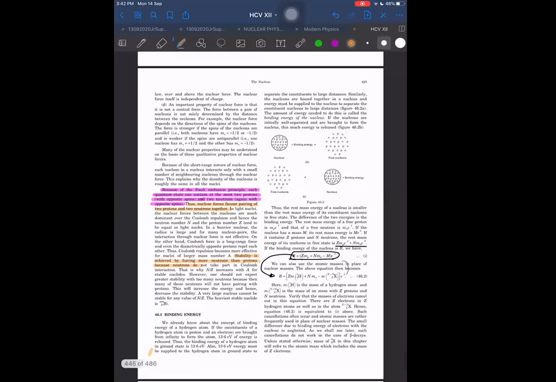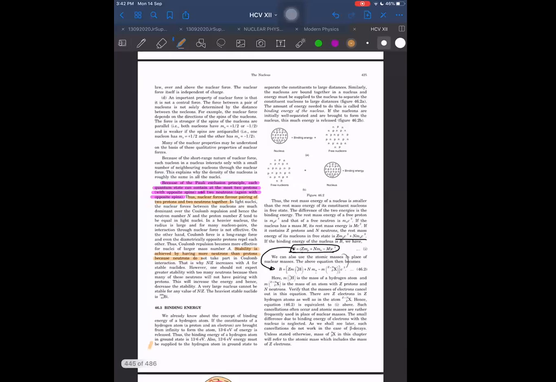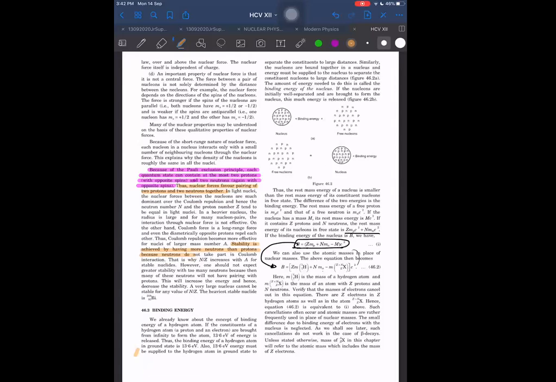The nuclear forces favoring pairing of 2 protons and 2 neutrons together means there are some quantum states, the way we fill them for the electrons, no? You may remember drawing something like this in chemistry, with spin up, spin down, different states. We will keep on putting these like this.